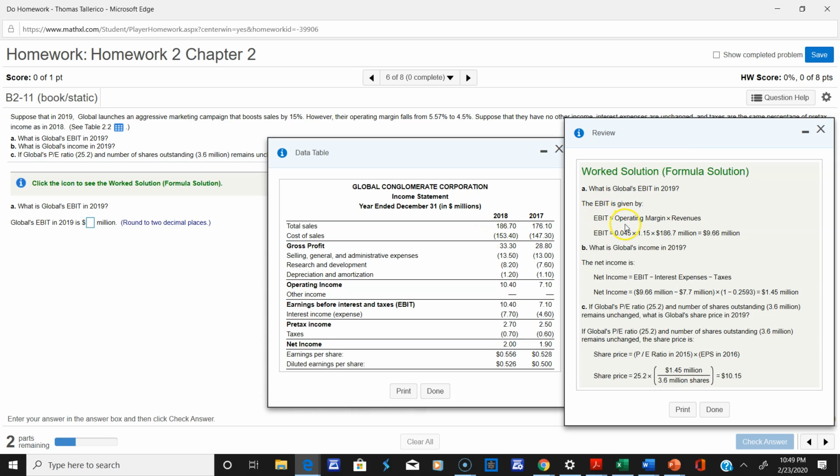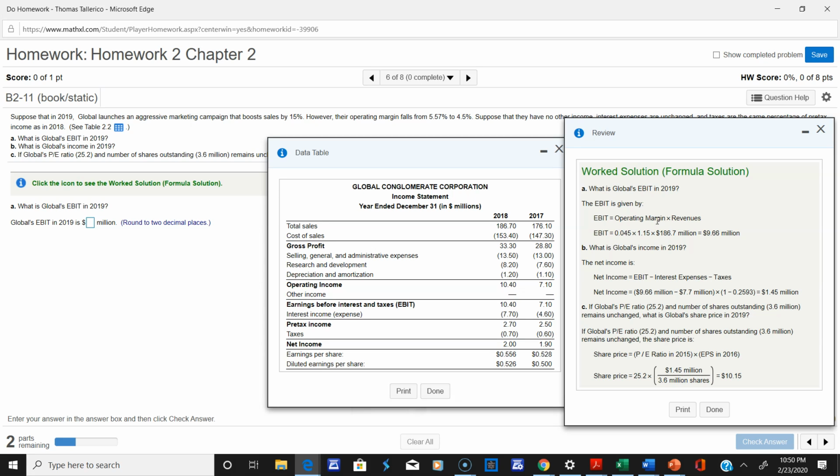So as you can see, the operating margin has gone down. Over here it was 5.57, and now it's 4.5. So the EBIT is now 9.66 million by this instead of 10.40, which it was in 2018. So EBIT has gone down. Even though sales have gone up, the operating profit margin has gone down because this is smaller. So that was the answer for part A. All you had to do was multiply operating margin times revenue, which is one of the ratios, which we'll go over more. I don't think we went over these too deeply.